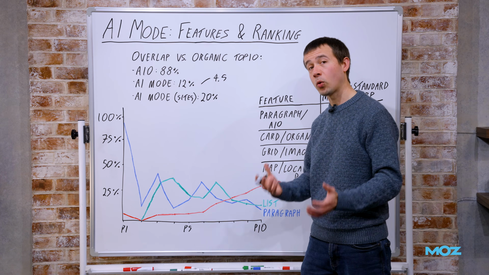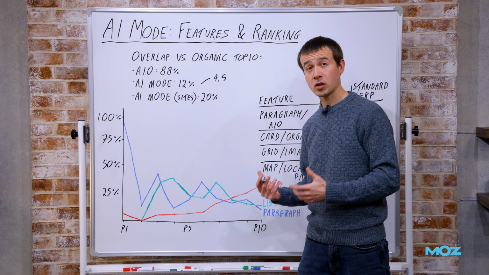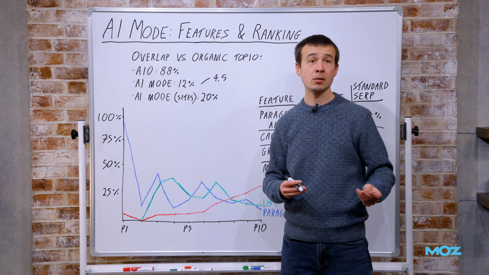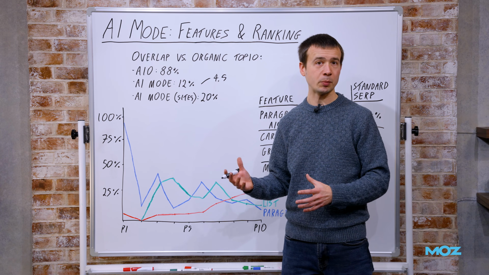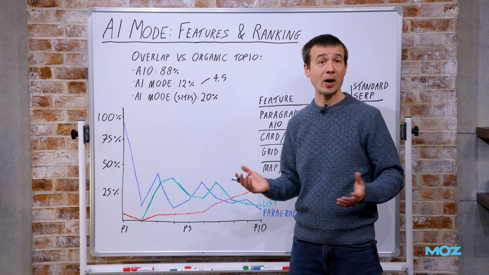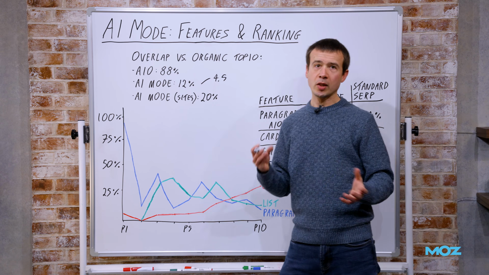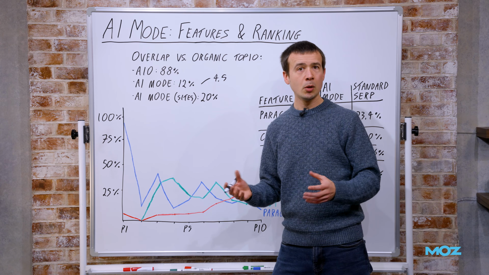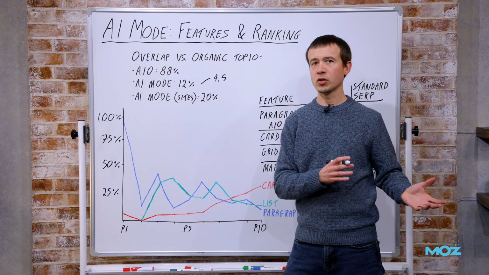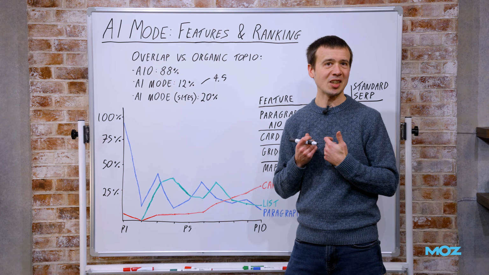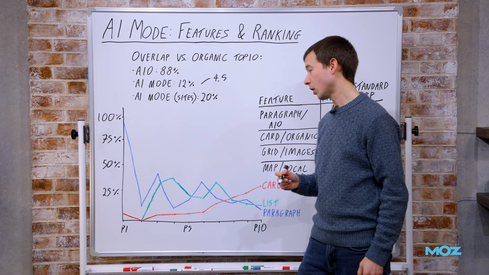You have to scroll down quite far to find that thing that looks like organic, whereas obviously in regular SERPs, it's nowhere near as bad. You see organic in first place about half the time in our latest data. So yes, there is often something that looks like organic, but no, it's still not quite as good, from our perspective as SEOs, as you might see the regular SERP as being.